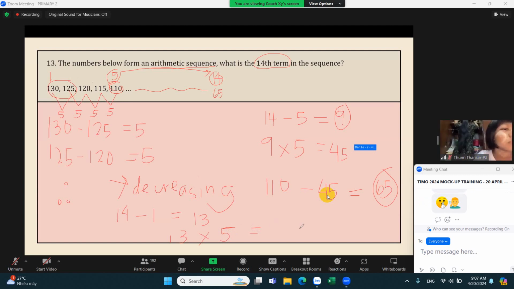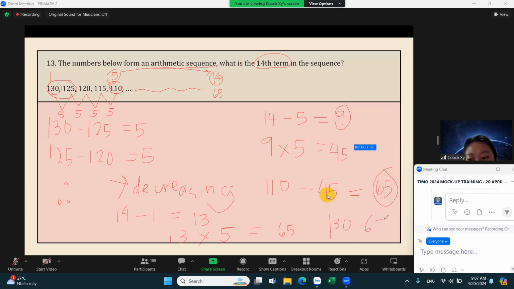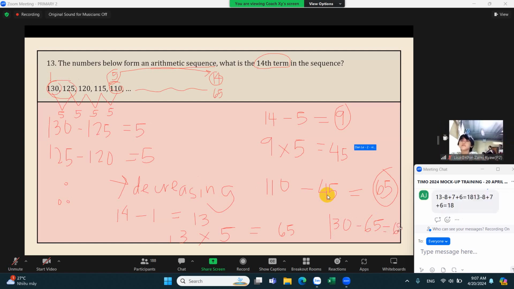Equals 65. And then, 30 minus 65. Okay, so since we are starting from the first term, we will also subtract from the first term. So that's 130 minus 65 equals 65. Okay? So it's still 65, correct? Yes. Okay. So the correct answer here is 65.